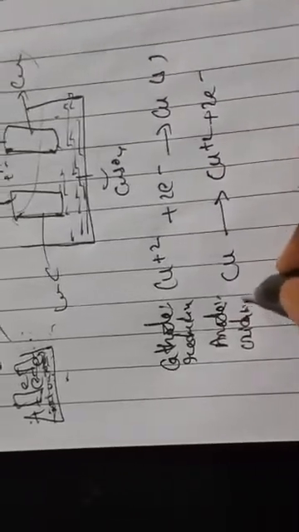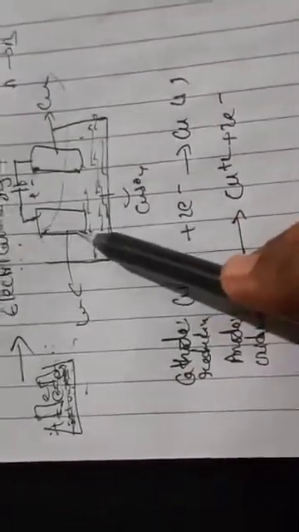So the cathode reaction will be here. This is the cathode, which is known as reduction, where gaining of electrons takes place. And coming to the anode here, loss of electrons takes place.